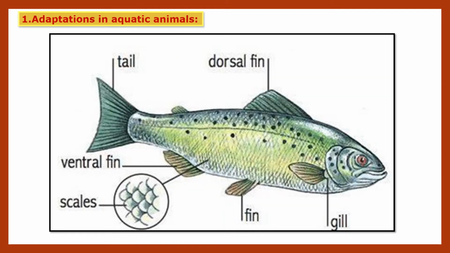Now let us see, children, adaptations in aquatic animals. In that we are going to see adaptation for fish. The aquatic animal shows modified structure of the body. There is a presence of tapering spindle-shaped body with scales and fins for swimming purpose. Then in fish there is respiration by gills and there is a presence of an air bladder within the body for floating purpose.